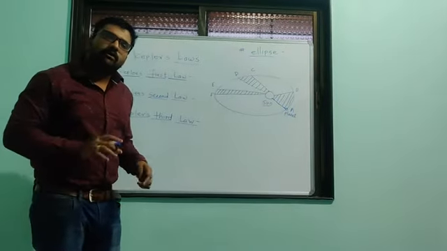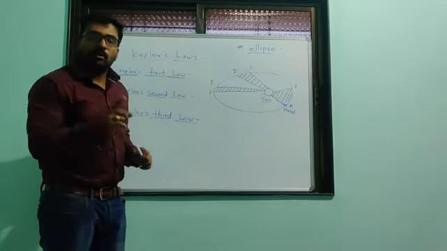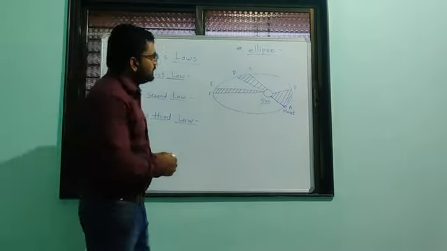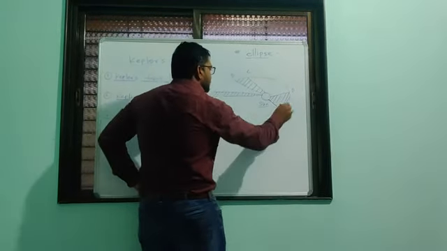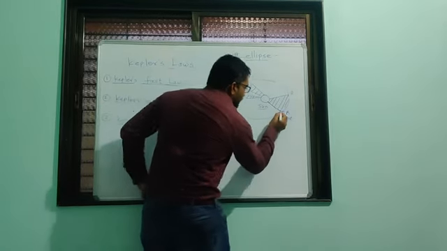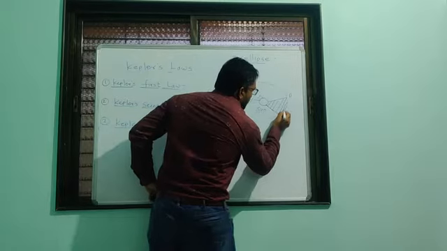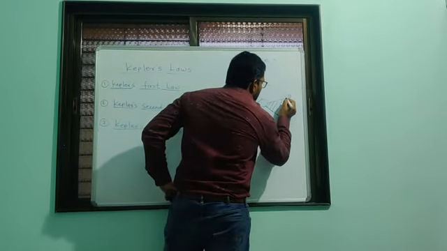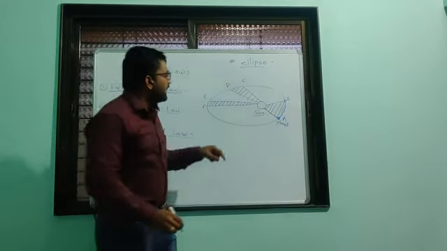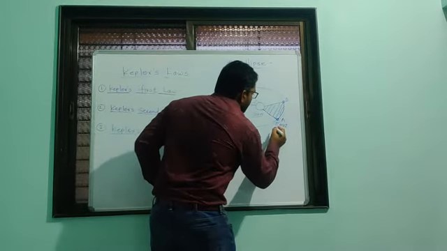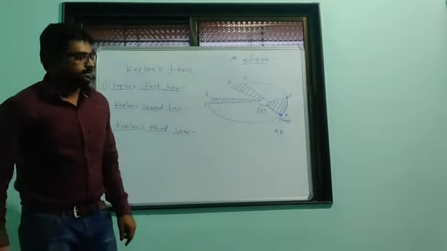Now consider any time interval. Suppose the planet moves around the sun in this way. In one time interval the planet starts from here and after that time comes here, so it covers this distance AB.